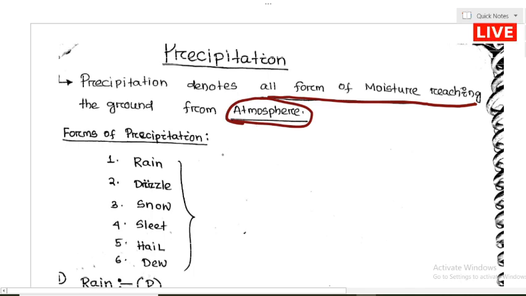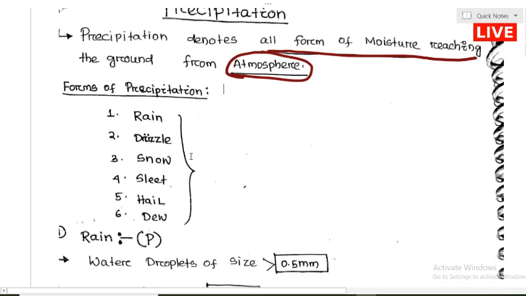Now the question will come to our mind: what are the various forms of precipitation? The first one we always call barish, rainfall. We love rain.